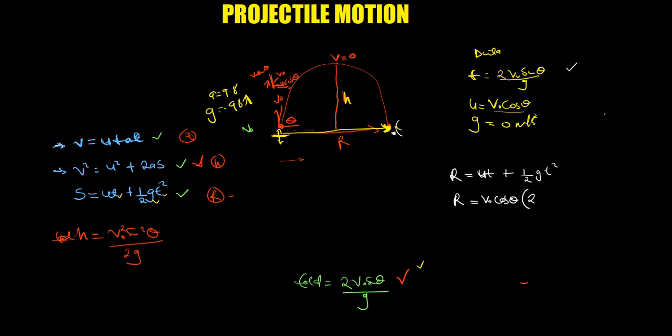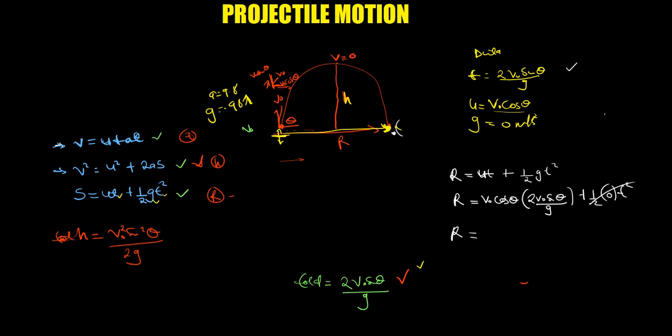2 v initial sin theta. So that is it. Then from there I'll say plus half g in the x, which doesn't change, so it's 0. There's no gravity acceleration in the x, so then t squared. This will definitely give me 0, so I'll remain with R equal to the velocity cos theta. Let me just give you one identity.